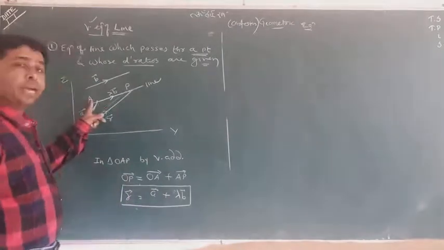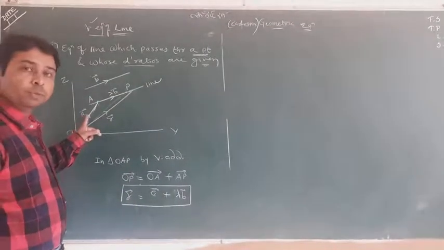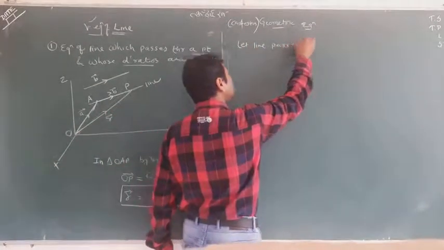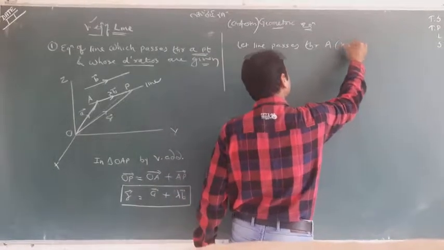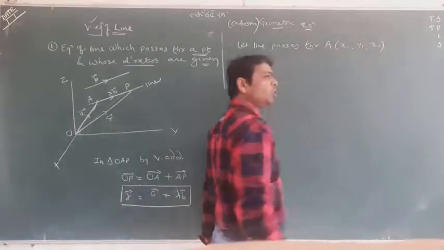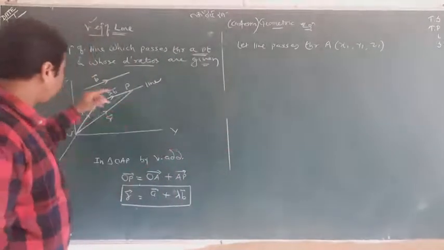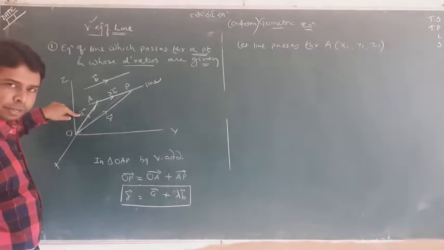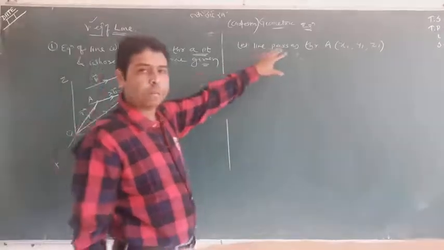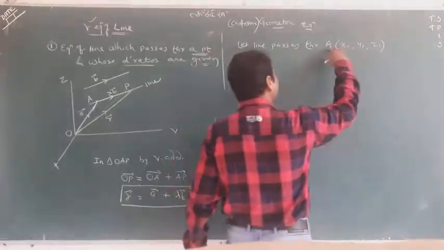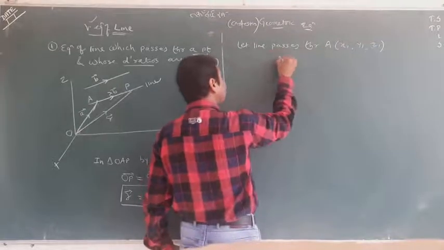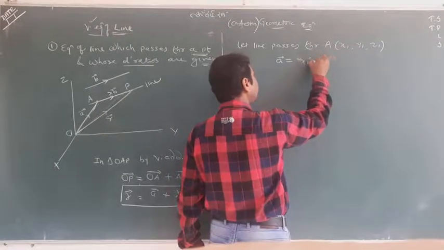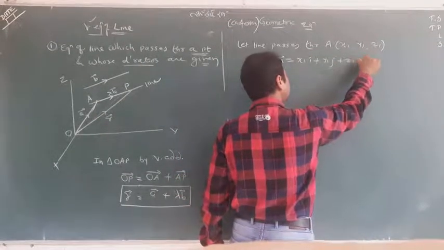Definitely this was A, the position vector of A. So this is a vector. Now if I say let the line pass through x1, y1, z1, what is the change between these two? Earlier I didn't mention the coordinates, I just mentioned the position vector A. This was vector, now this is geometry. So if I say A equal to x1, y1, z1, the position vector of A will be x1i, y1j, z1k. That is simple.